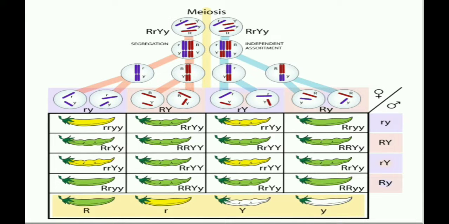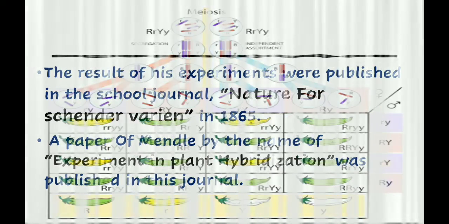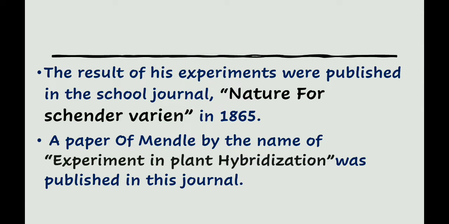This is the photo of the Punnett square and gametogenesis in the F1 generation and in the F2 generation. The ratio is 9:3:3:1. The results of his experiments were published in the journal Verhandlungen des naturforschenden Vereines in Brünn in the year 1865. A paper of Mendel by the name Experiments on Plant Hybridization was published in the journal.